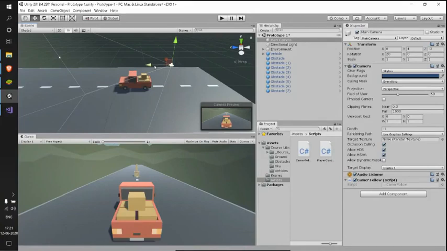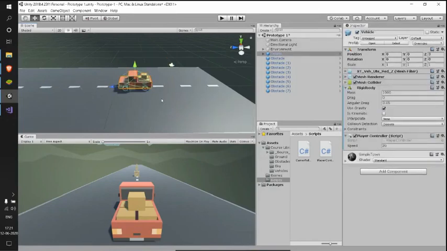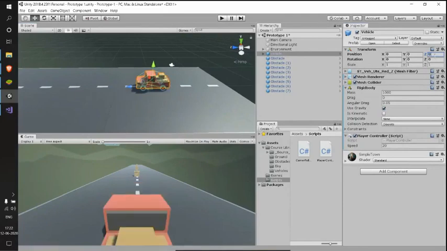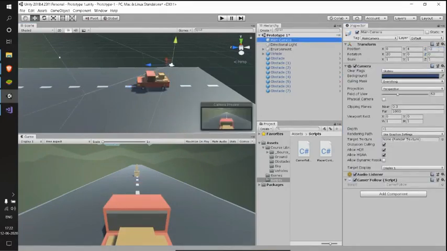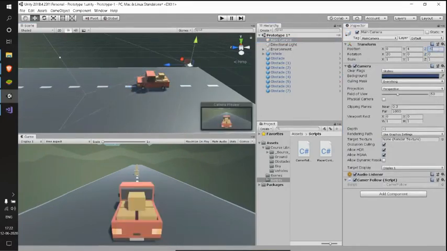Wherever our car goes, our camera will be following it. So let's do that. I will just reset the values of my camera and my car, both of them. So these are the values which I have previously. Let me leave them like that.